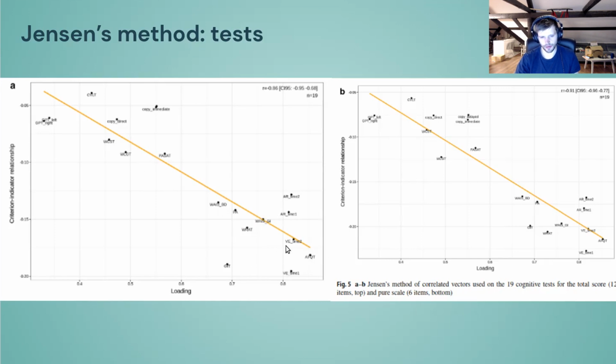Down here we have the tests that are very highly related. For instance, the AFQT is not a single test at all. It's actually an average of 4 other tests. We just don't have those 4 tests independently, otherwise we should have used those. So this is an average. But what you see is that these g loadings are very high, and the stronger the g loading, as we go from left to right, the more negative the relationship of each test to religiousness. This is exactly what you expect if you think that intelligence itself, not just say spatial ability, is negatively related, or even causal, for religiousness, and you get the same conclusion whether you only use the 6 items or the 12 items.